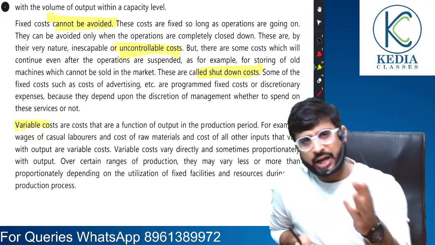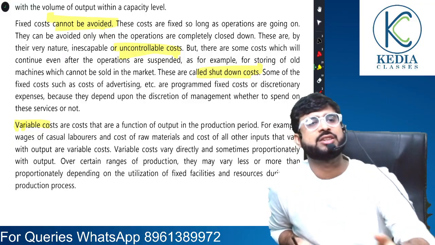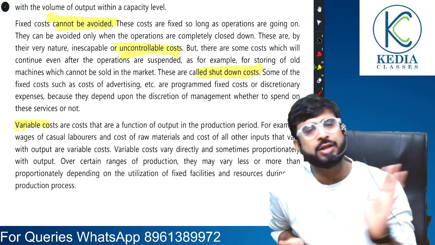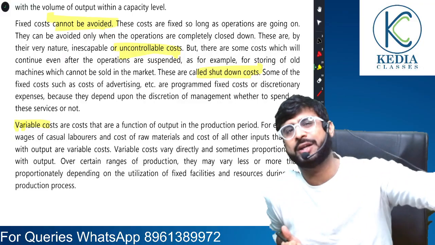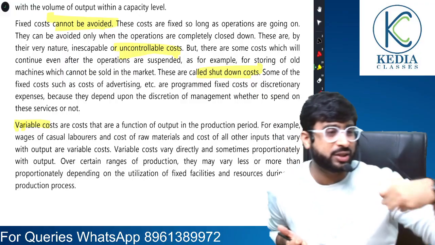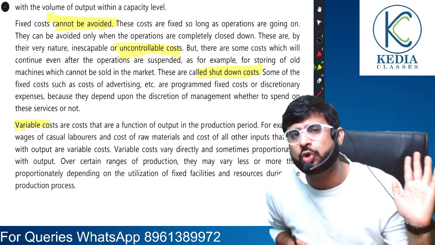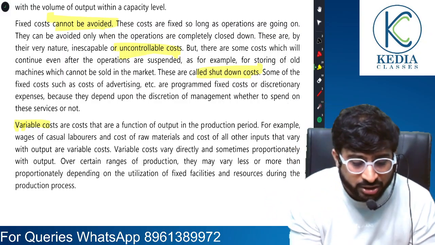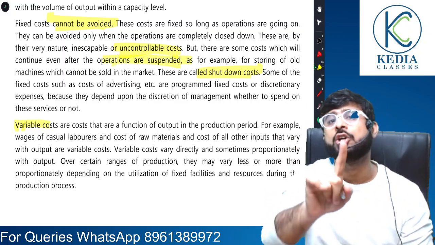That is shutdown cost. Suppose during COVID my business decided not to store any product. Still I had to keep that godown. So I still had to pay that godown rent. Obviously, if I decide to close the business completely, then even shutdown costs need not be incurred. But remember, shutdown costs are those costs which are incurred if business operations are suspended, not closed.